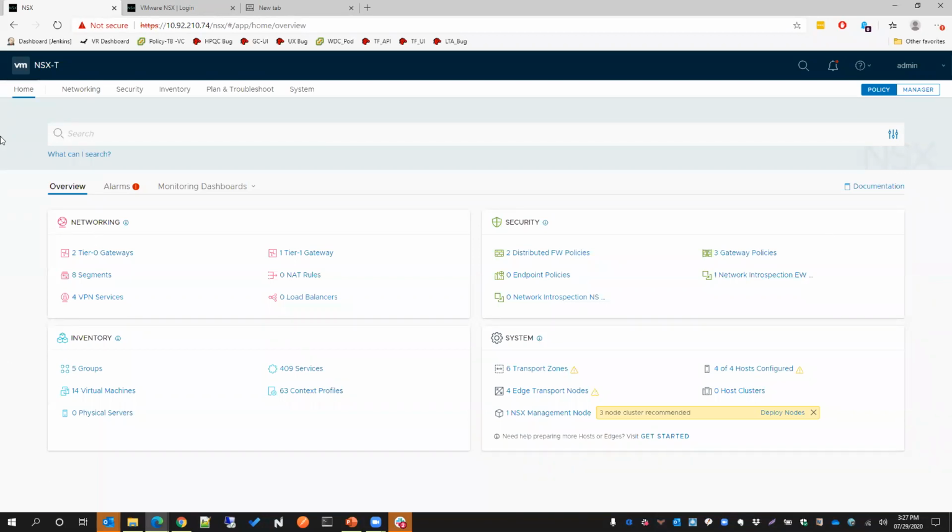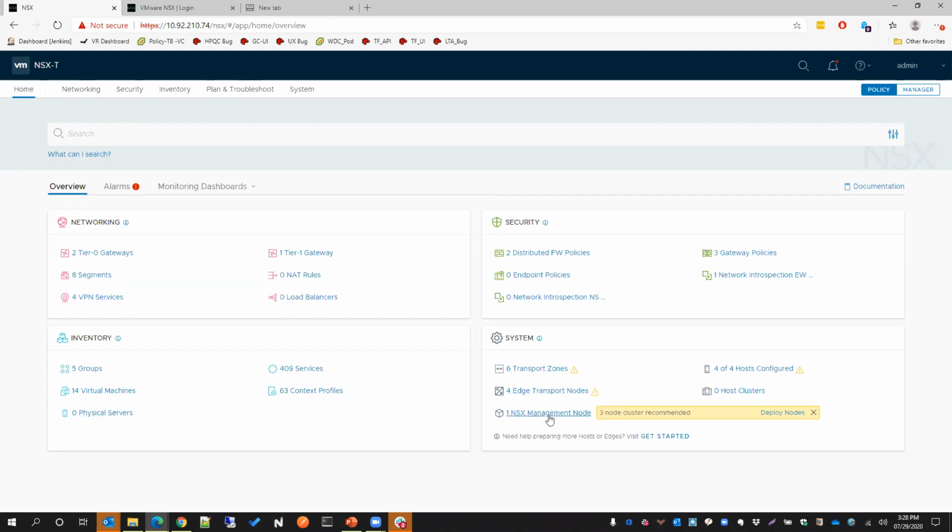So this is how the NSX Manager dashboard looks. It gives an overview. I talked about the tier 0 gateways, tier 1 gateways, and segments, and it gives me a one-step summary of what is configured in my environment: the number of firewall rules, NAT rules, load balancers, virtual machines, groups, NS groups, edge nodes, and NSX management nodes.